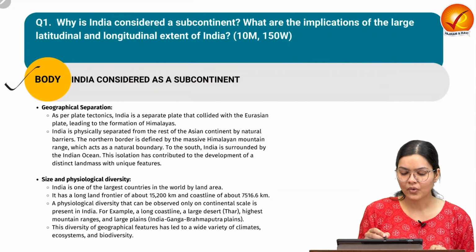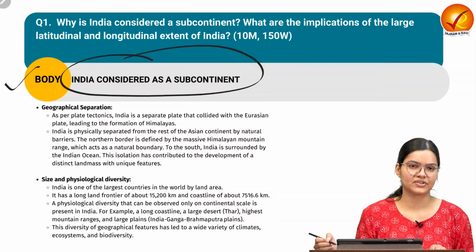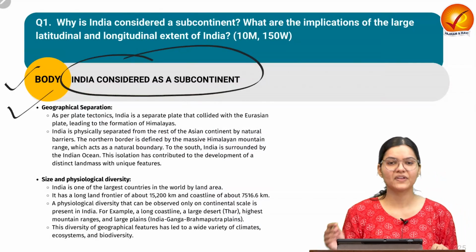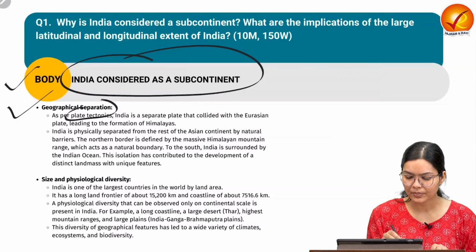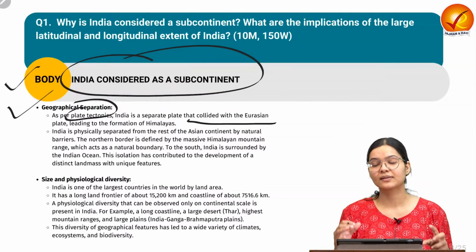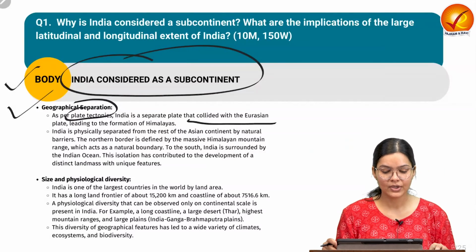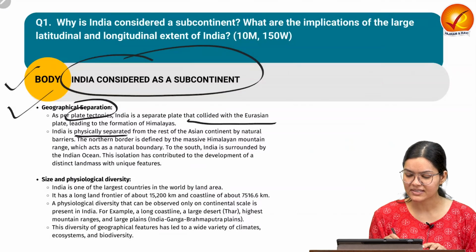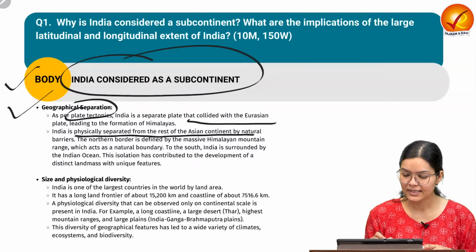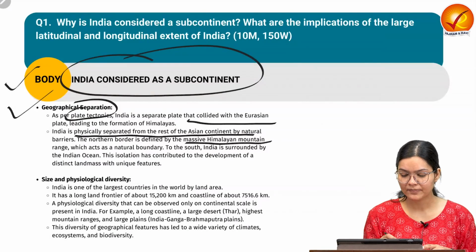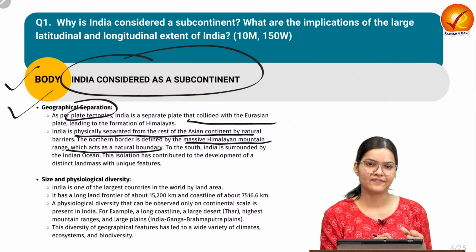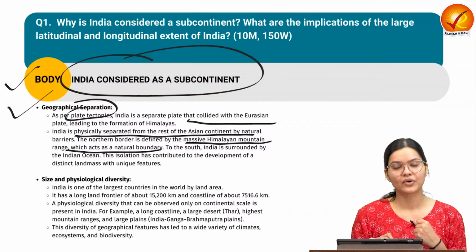Here in the body, we are going to define what are the features which make India a subcontinent. So the first one is geographical separation. If we consider India, according to plate tectonics, it is a separate plate which is colliding with the Eurasian plate, and thus the formation of Himalayas happened. So we can consider it physically separated from the rest of the Asian continent by natural barriers such as the massive Himalayan mountains in the north, which act as a natural boundary for it, thus providing a different kind of biodiversity and the presence of different kinds of flora and fauna.